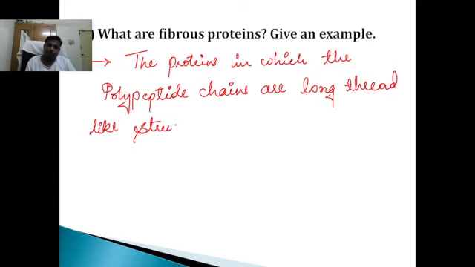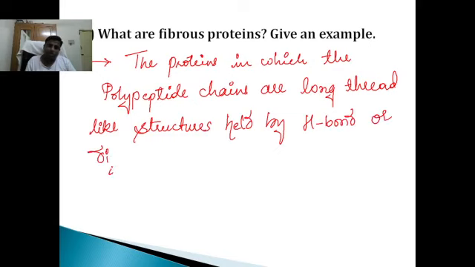The proteins in which the polypeptide chains are long thread-like structures held by hydrogen bonds or disulfide bonds are called fibrous proteins.